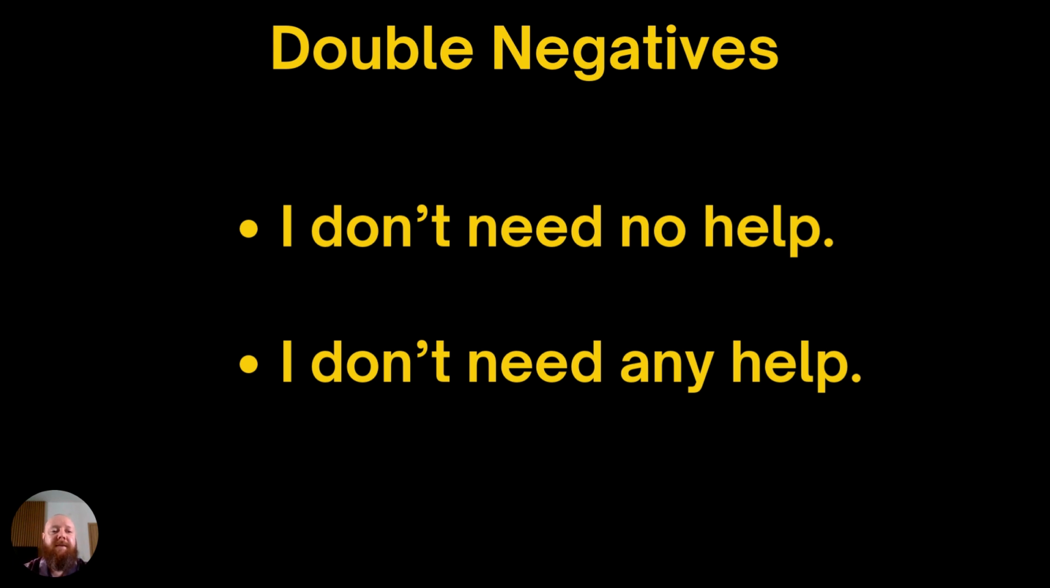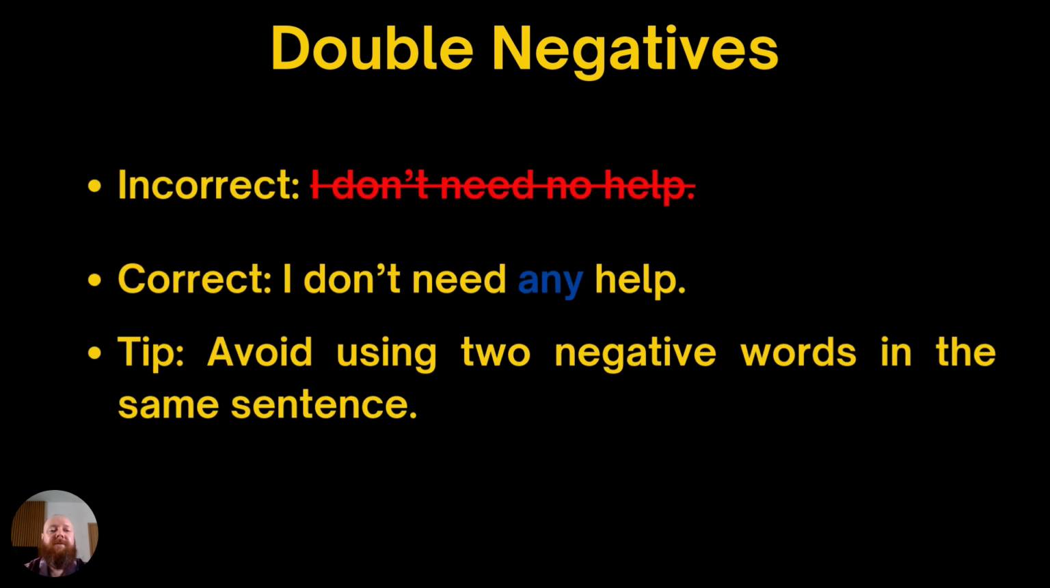So double negatives. So here we've got I don't need no help, I don't need any help. So let's have a look at what is the correct choice. So here I don't need any help. So don't and no, two negatives, double negatives. So we can't use two negatives in the same sentence. So here we'd always use not any. So this is something to be careful of.